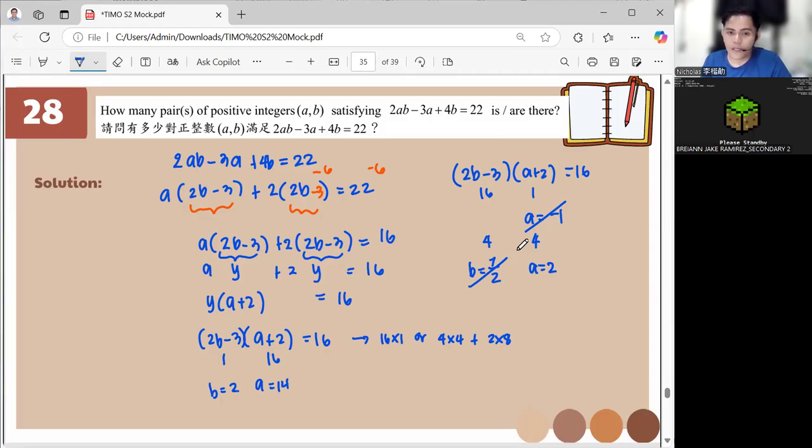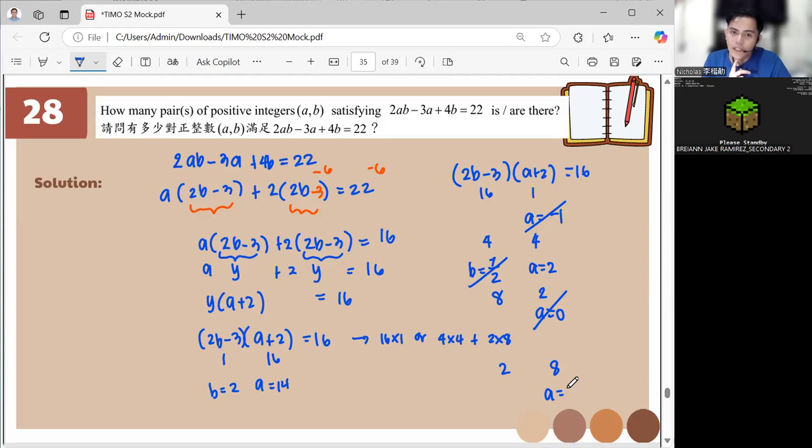So let's try 8 and 2. If this is 2 and 8, A will become 0, which is not positive, right? If you have 2 and 8 in here, A here is equal to, if this is 8, oh, not possible, right?